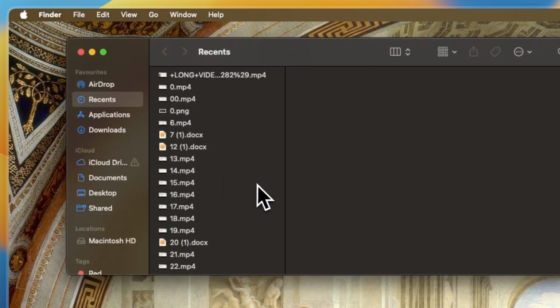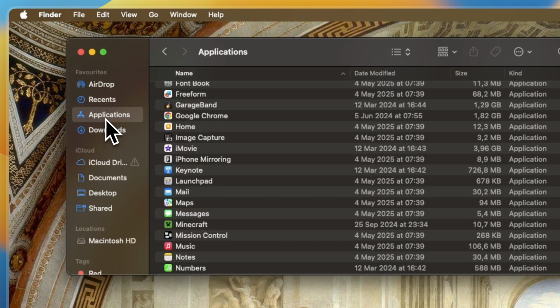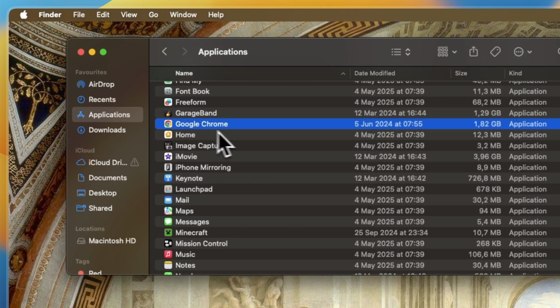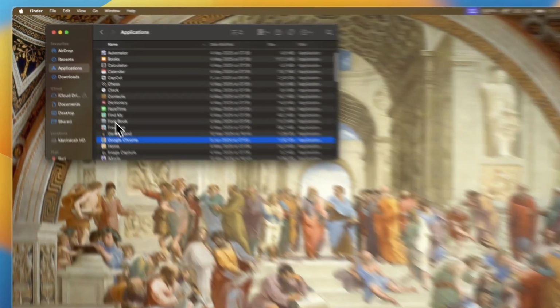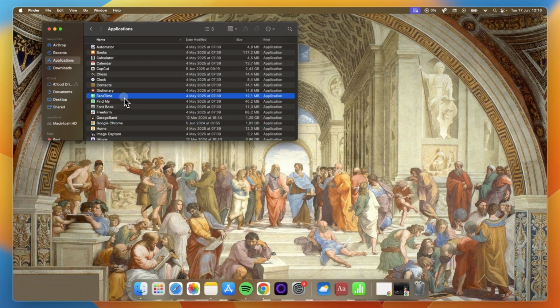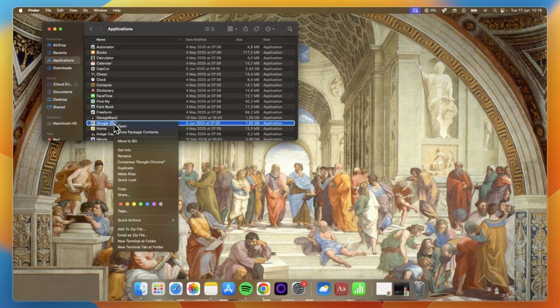Then from within your Finder, you want to go to Applications. And here you'll find all of your applications. Now it's listed as Google Chrome usually, so if it's alphabetical, it will be under the G. What you can also do is just search for it right there, but just select Chrome, and then you want to right click on it, and from there click Move to Bin.